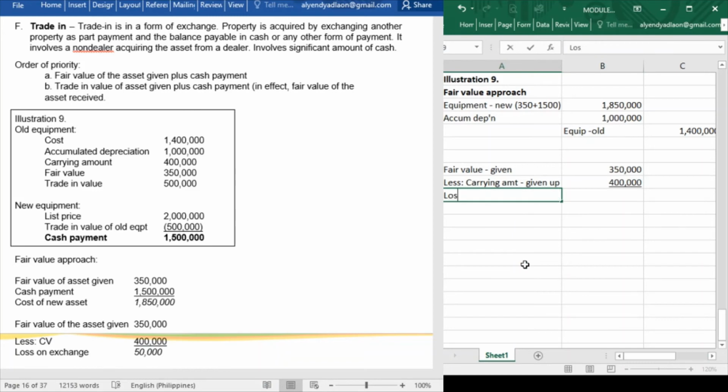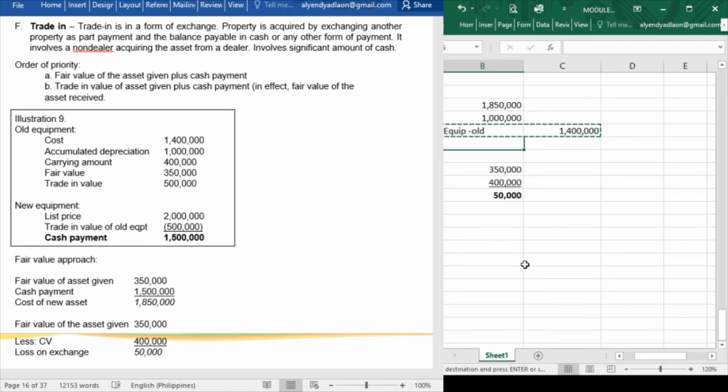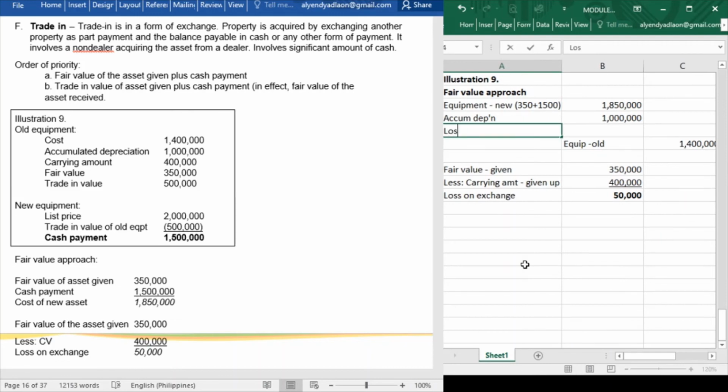So our loss on exchange amounts to 50,000 pesos, because the carrying amount is higher than the fair value. Now, to record our loss on exchange, that would be a debit to loss on exchange amounting to 50,000 pesos.